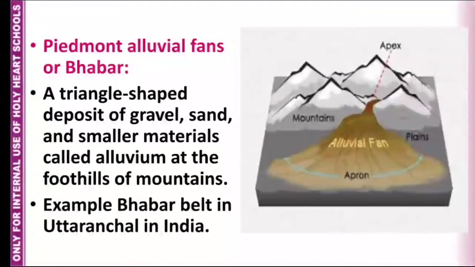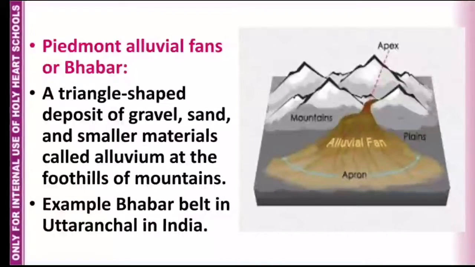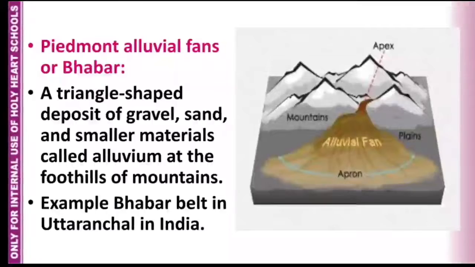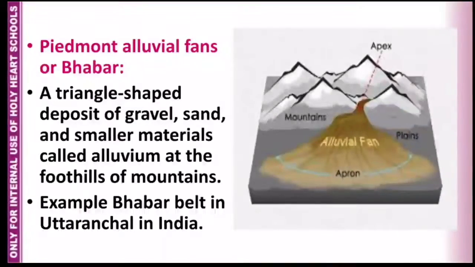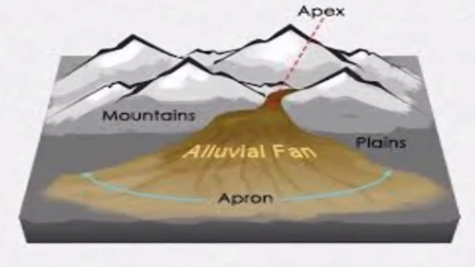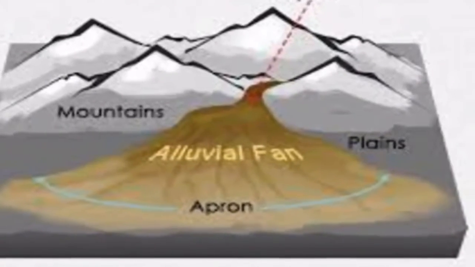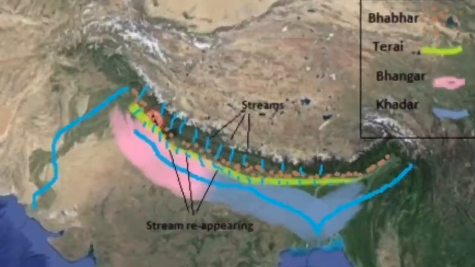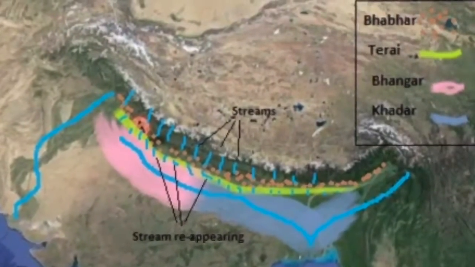Piedmont alluvial fans or bhabur, a triangle-shaped deposit of gravel, sand and smaller materials called alluvium at the foothills of mountains. Example, the Bhabur belt in Uttaranchal in India.